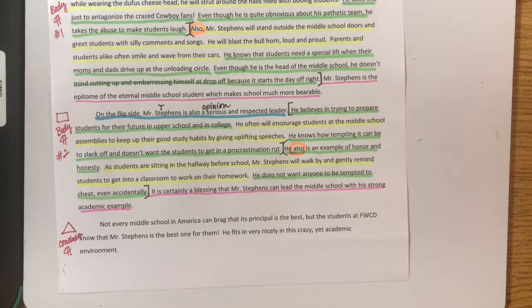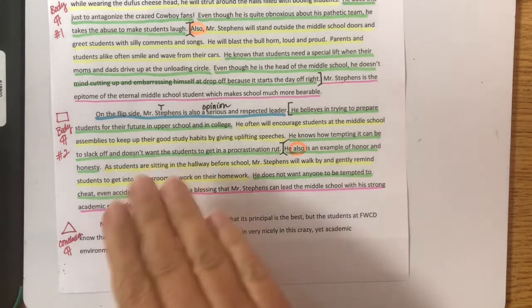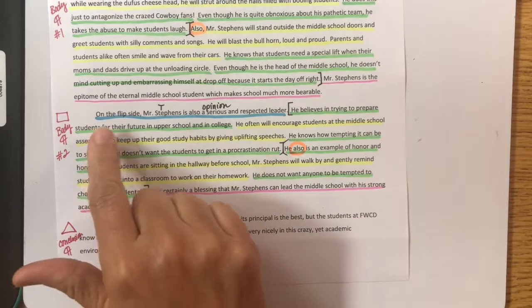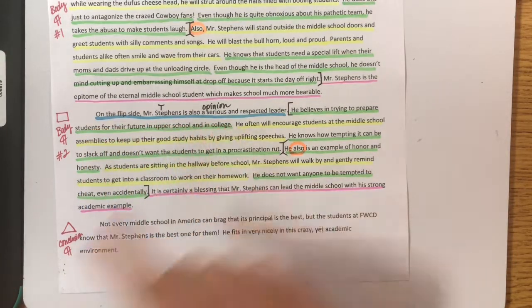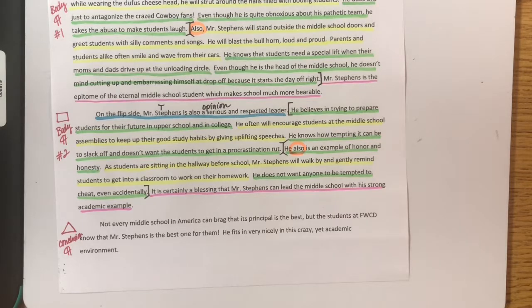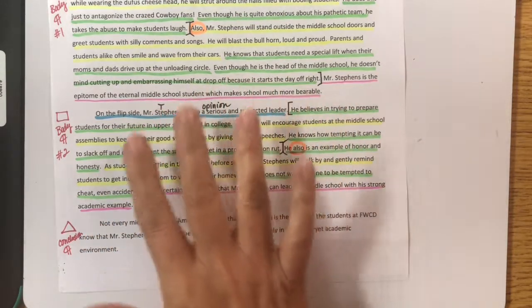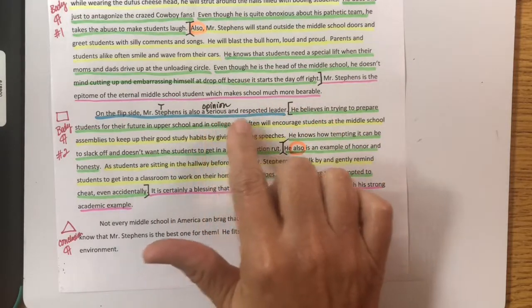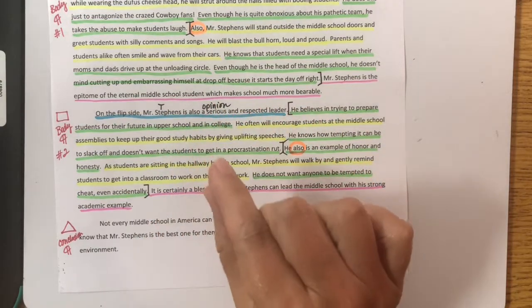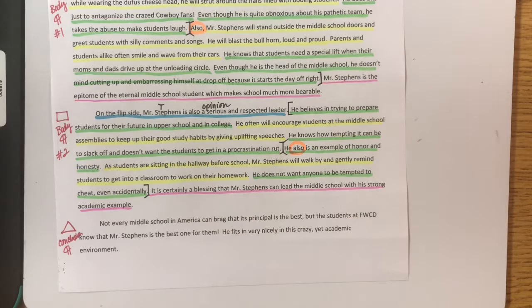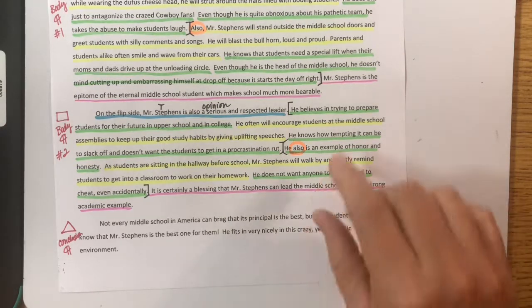Okay, thank you for marking the second body paragraph. We're going to compare your paragraph with the way that mine is highlighted, and I'm going to read through it and talk about it a little bit. On the flip side, Mr. Stevens is also a serious and respected leader. And so we have our topic and our opinion. That's a good topic sentence. This whole body paragraph is going to talk about how he's respected and very serious about his job and about leading middle schoolers.